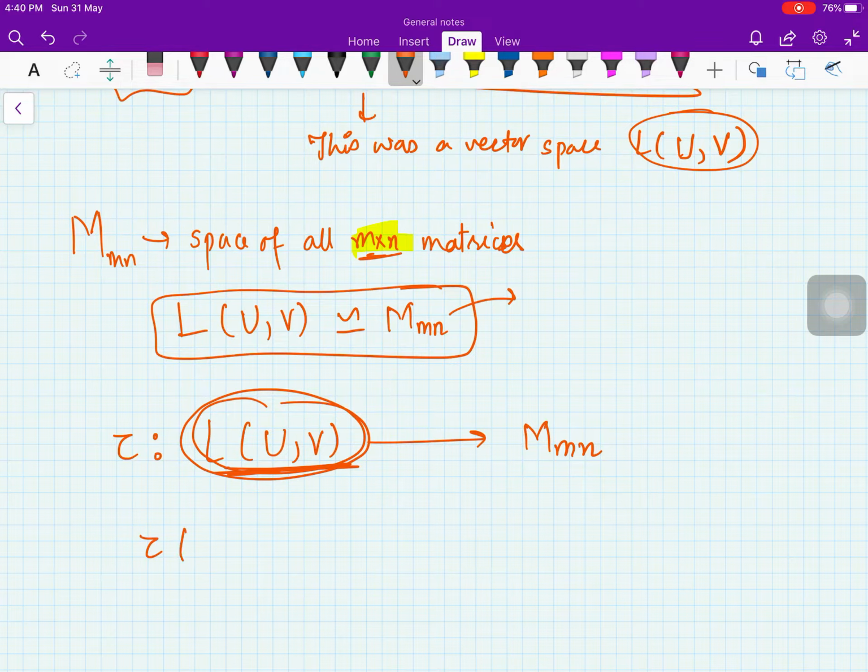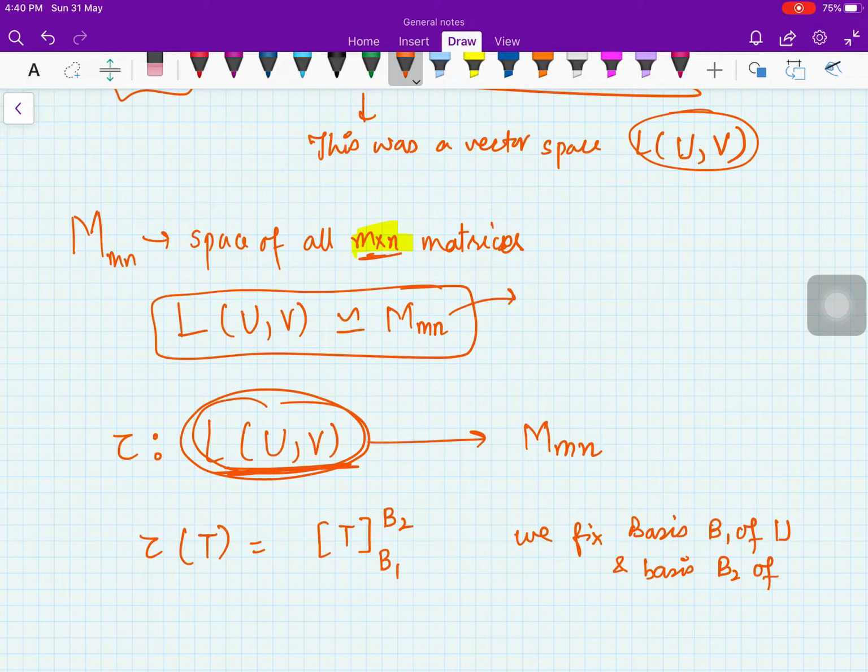I am defining tau(T) for any linear transformation as the matrix representation of T with respect to bases B1 and B2, where we fix basis B1 of U and basis B2 of V. So we take the matrix representation of T with respect to B1 of U and B2 of V, and we call it tau(T), right?